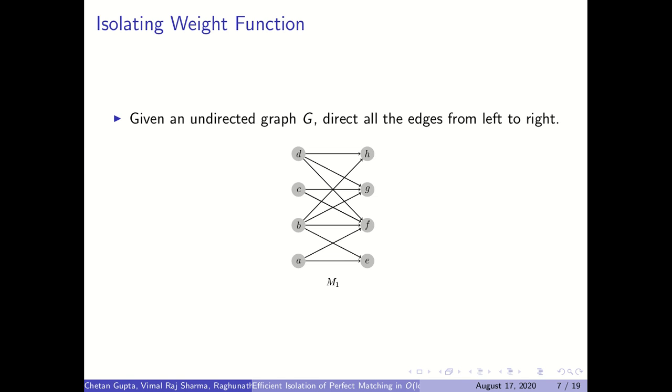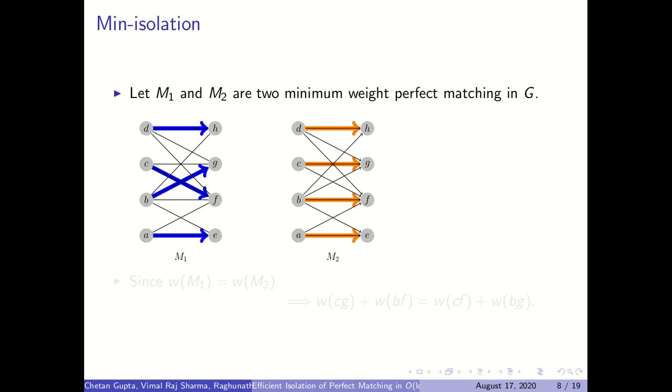Now we will show that there cannot exist two minimum weight perfect matchings with respect to such a weight function. So let's say M1 and M2 are two minimum weight perfect matchings in G with respect to W. One perfect matching is these blue edges and the other is these orange edges.